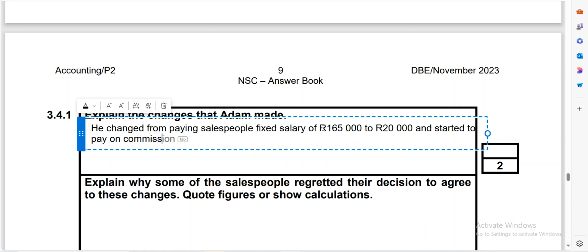Remember that commission is I think 141,050. Then you have mentioned the most important point in this regard. Remember, you are a learner, you will not be able to answer exactly like the memorandum, but what you've said must make sense.